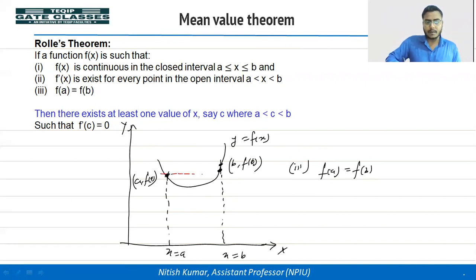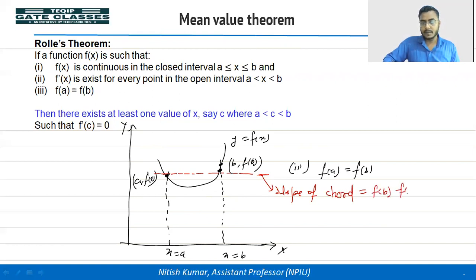Okay, let's draw a chord. So we can write what is the slope of chord. Slope of chord is (f(b) minus f(a)) divided by (b minus a). You can see here from the third condition f(a) is equal to f(b), so this will be 0. So in this case the slope of chord is 0, which means the chord is parallel to the x-axis.